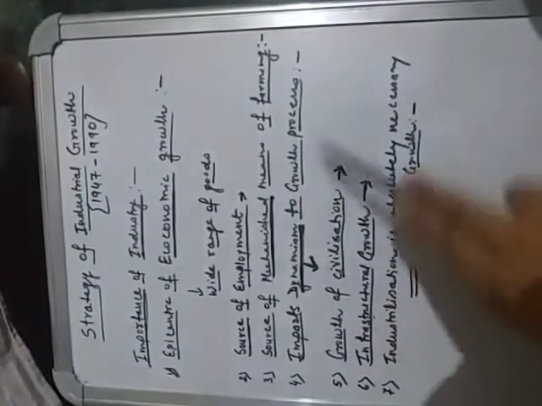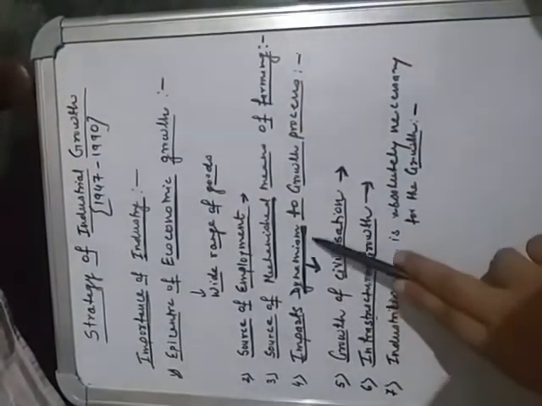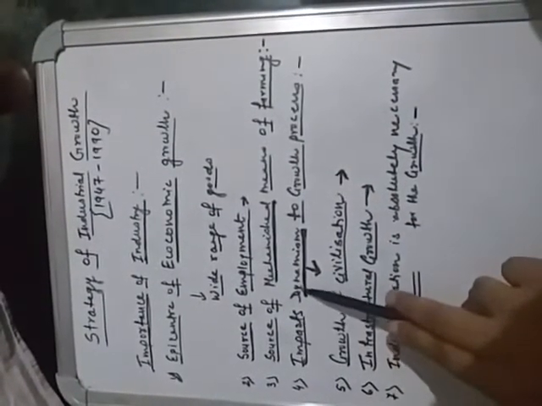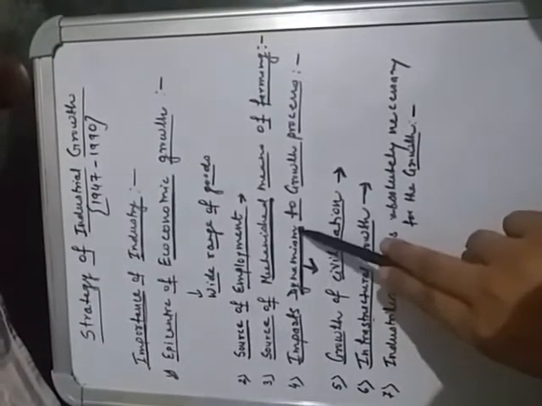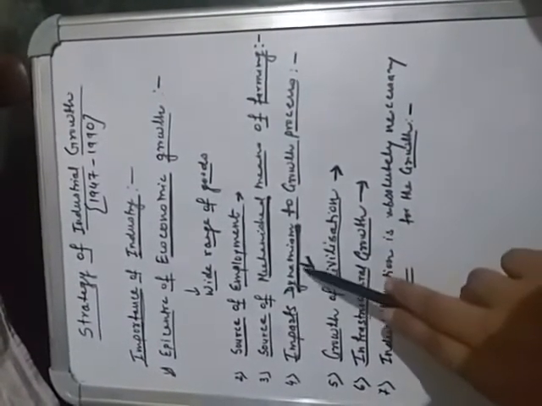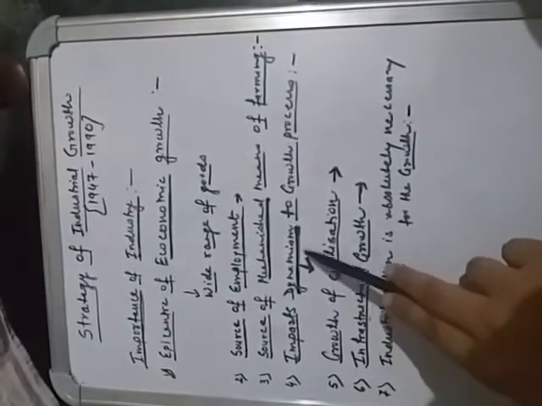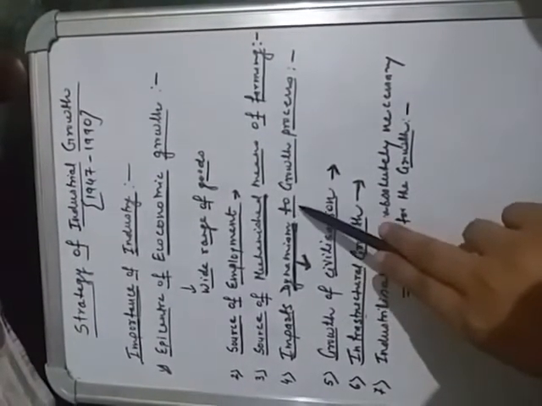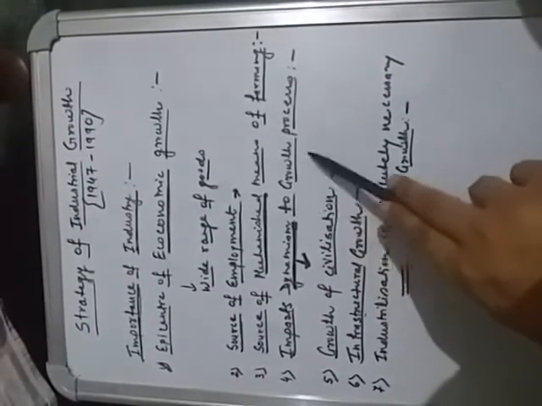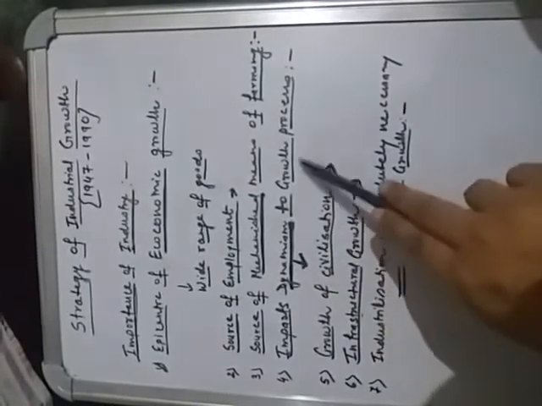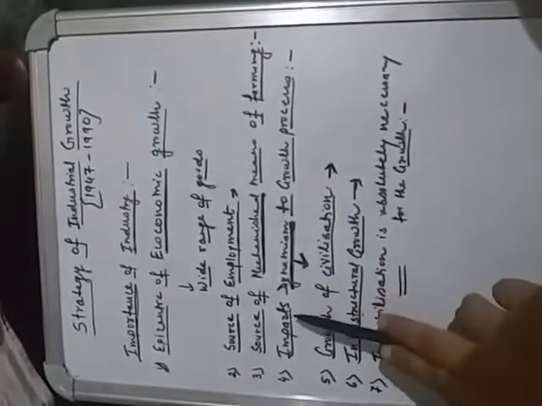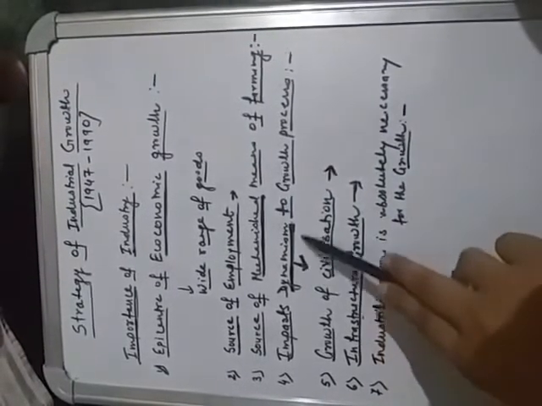Next one is imparting dynamism to the growth process. With the help of industry, if there had not been industry, then the life of people might be restricted only to survival and just limited to getting food. But because of industry, a wide range of goods and services are available, so we can say that it imparts dynamism in the life of human beings.